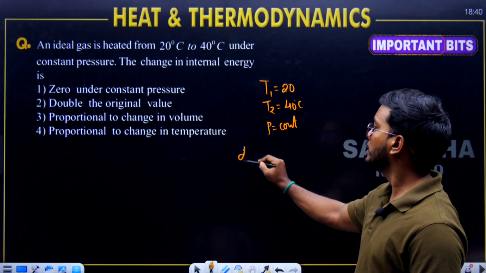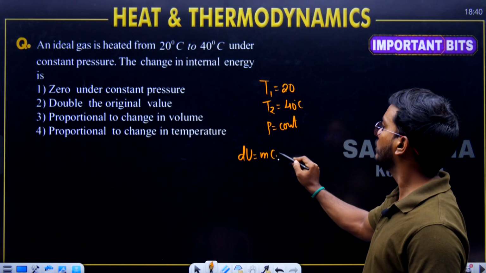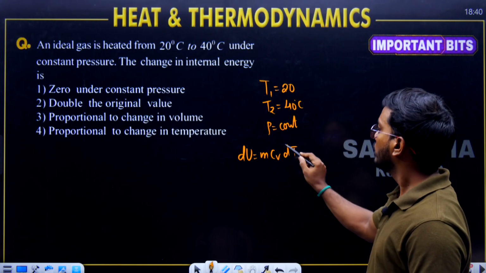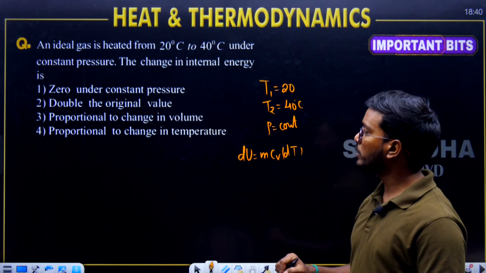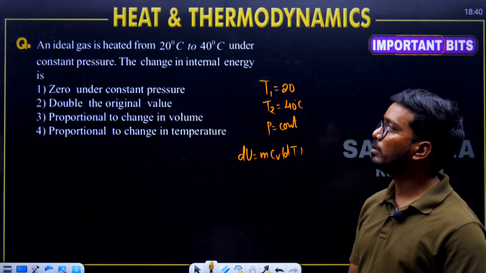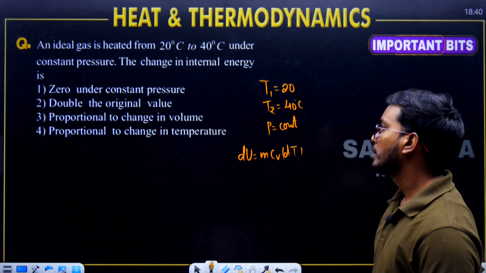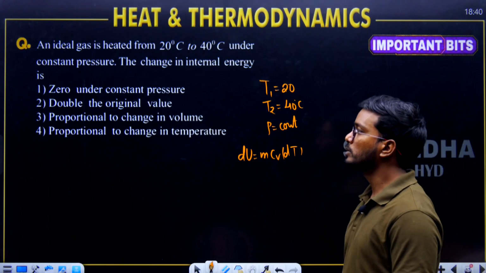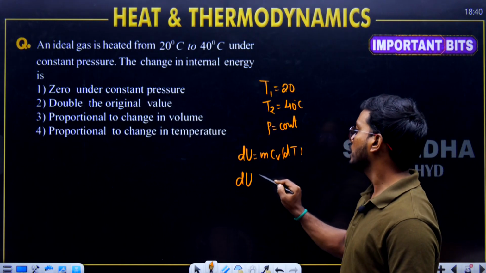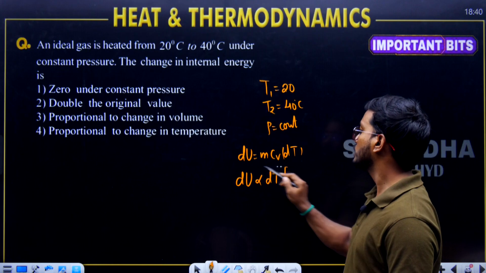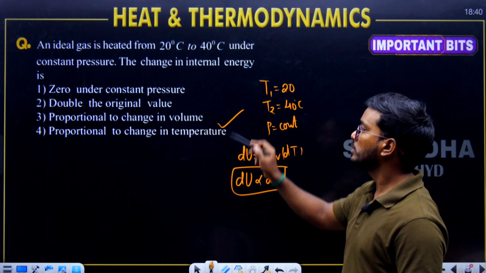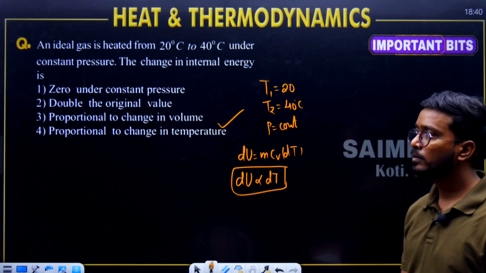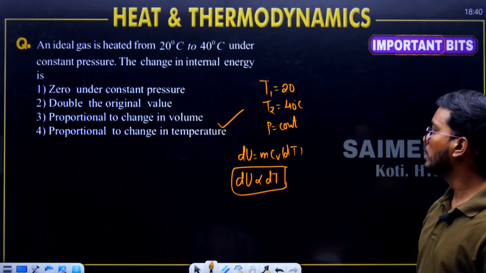What is the formula for change in internal energy? Change in internal energy is m into Cv into dT. When temperature change is a positive value, then dU is also going to be a positive value. dU is directly proportional to change in temperature, so this is going to become your correct answer. We cannot say it is double the original value.